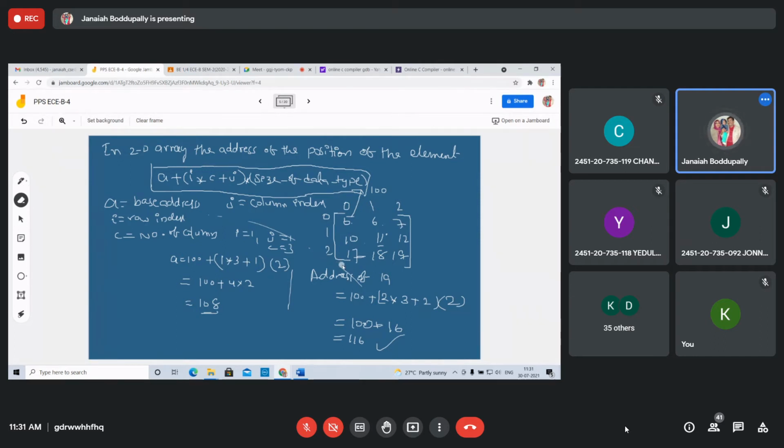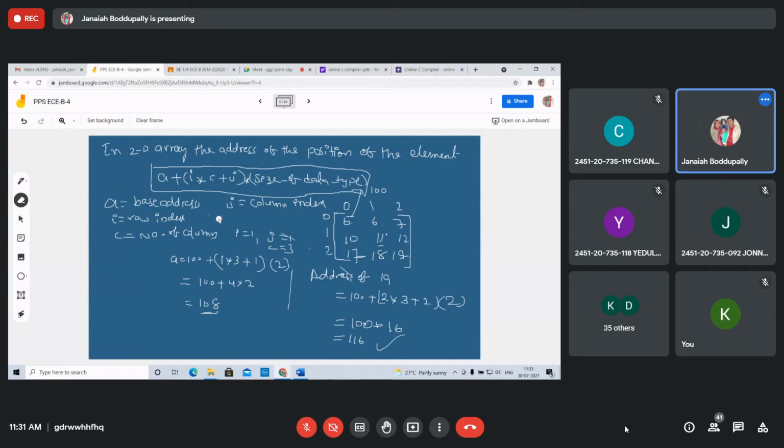Column also 2. 2 into 3, 6 plus 2, 8. 8 into integer data type size is 2. That is 16, so 116. The address location of the 19 is 116. Right?